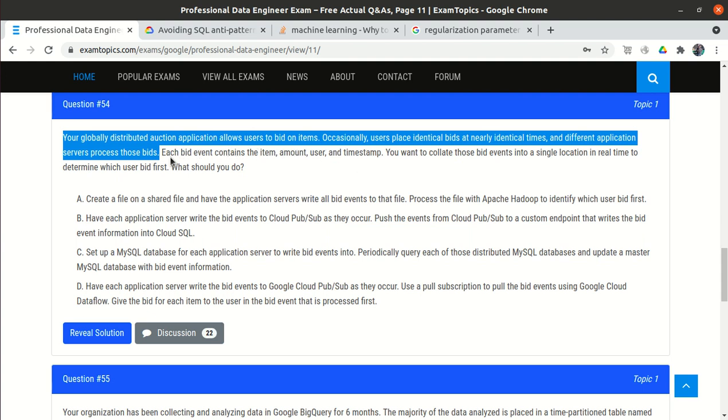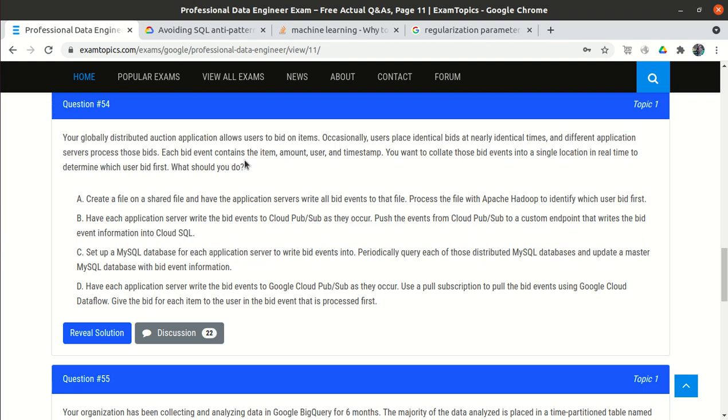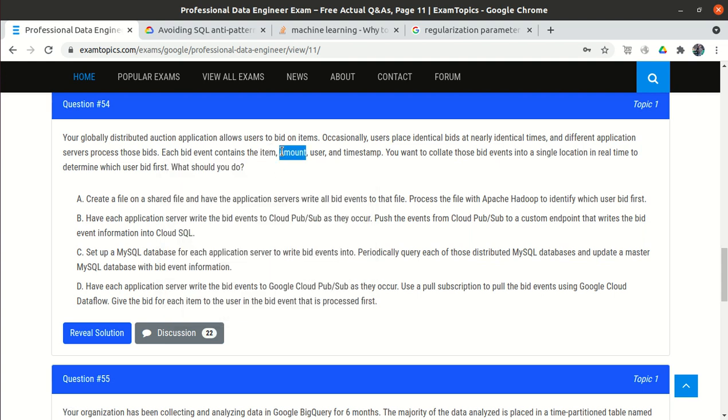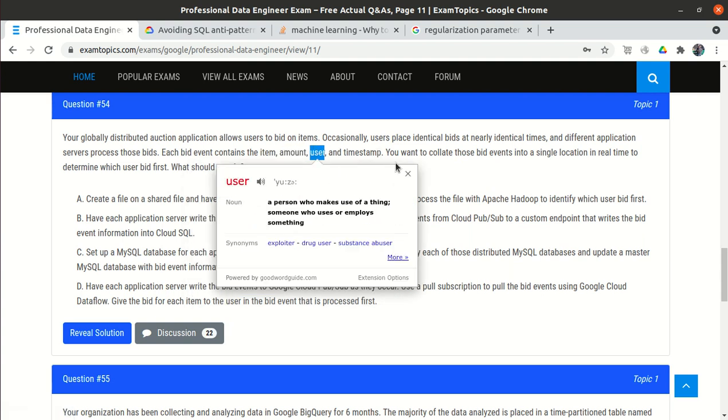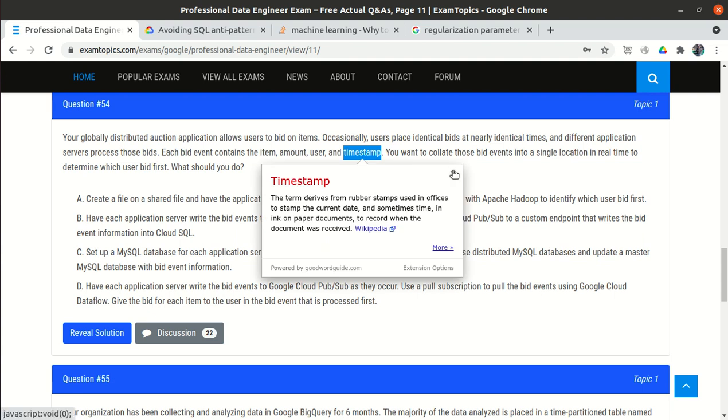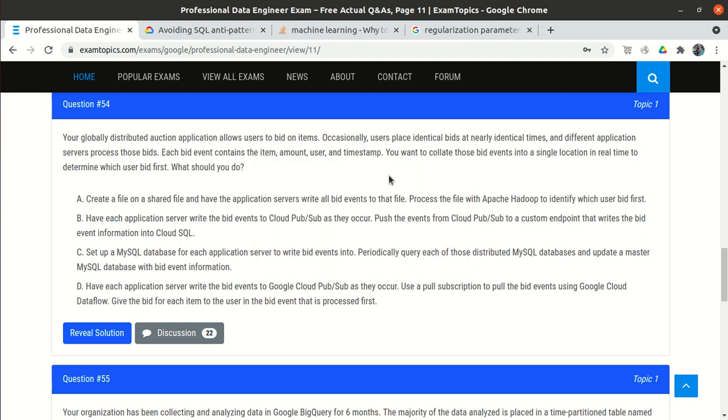So when people put a bid on the application, they put the item on which they are doing the bid, the amount for which they are putting the bid, the user who is putting the bid, and the timestamp at which they applied for the bid, right?